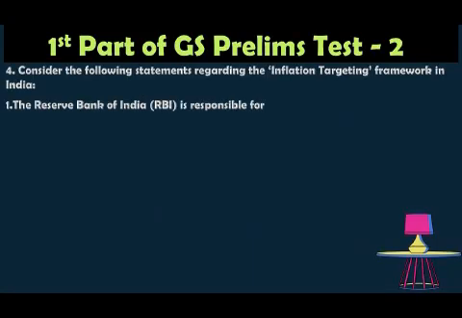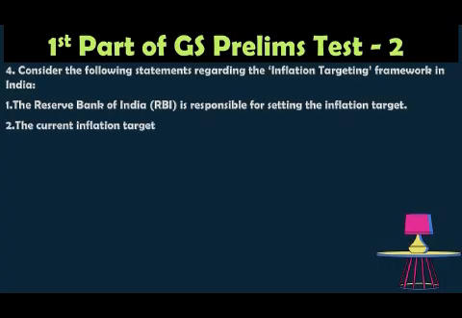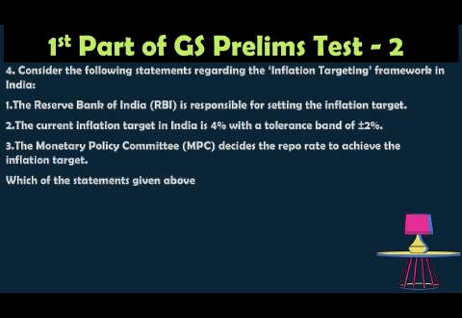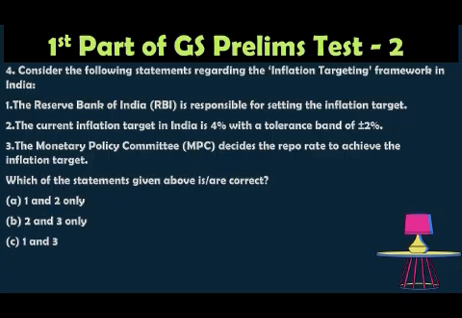Consider the following statements regarding the inflation targeting framework in India. The Reserve Bank of India is responsible for setting the inflation target. The current inflation target in India is 4% with the tolerance band of plus or minus 2%. The Monetary Policy Committee decides the repo rate to achieve the inflation target. Which of the statements given above is correct? Option A 1 and 2 only, option B 2 and 3 only, option C 1 and 3 only, option D 1, 2 and also 3.